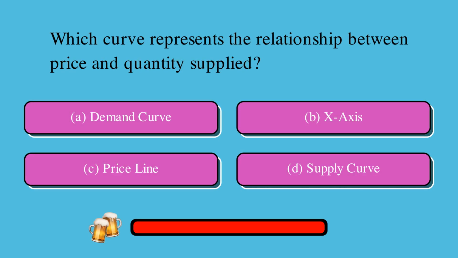Which curve represents the relationship between price and quantity supplied? Is it A, demand curve, B, x-axis, C, price line, or D, supply curve? The correct answer is D, supply curve.